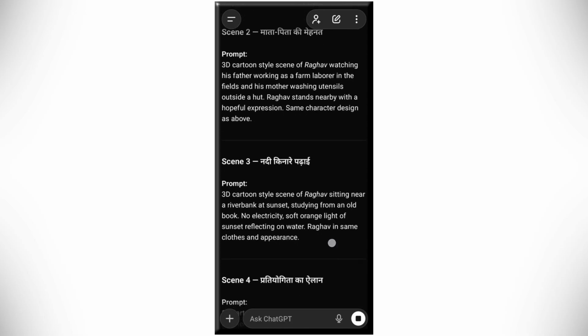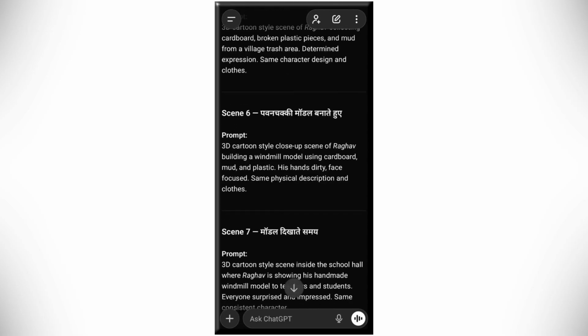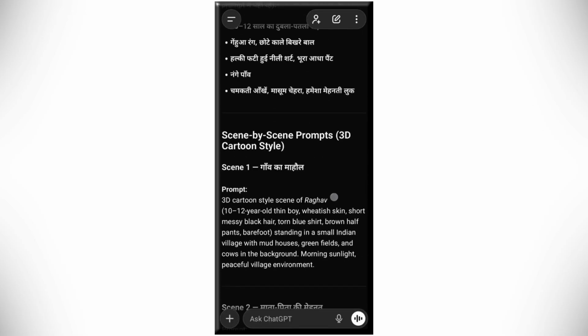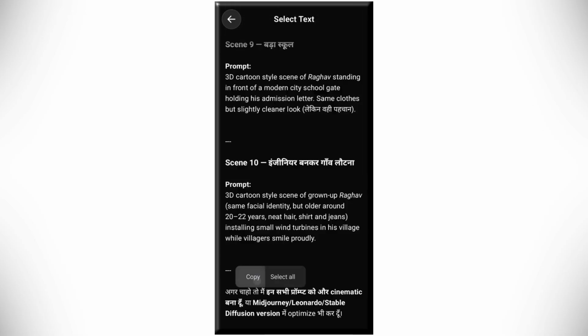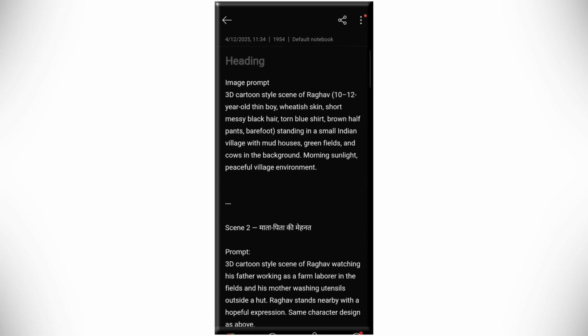You need to keep one thing in mind here. If you want an image in a specific style, for example, Ghibli style, you'll need to type Ghibli style or human style. After the image prompts are generated, copy and paste them into notes. Now you need to generate images from all these prompts.